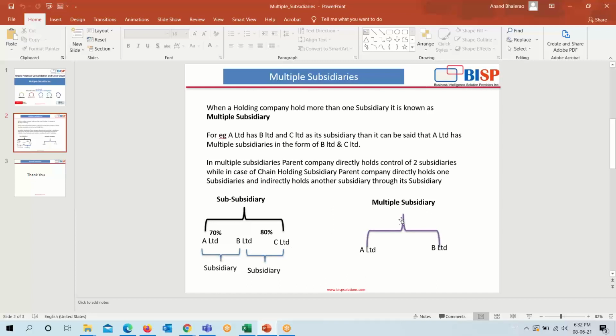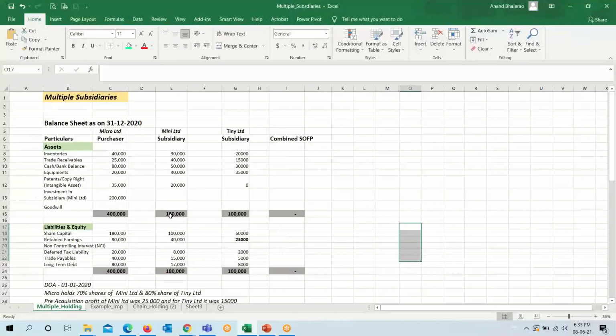While in multiple subsidiary, say A Limited and B Limited are the subsidiaries of a parent company. So A and B are the multiple subsidiaries of a parent company because they are directly held by the company and not through its subsidiary. So we will come to an Excel example.